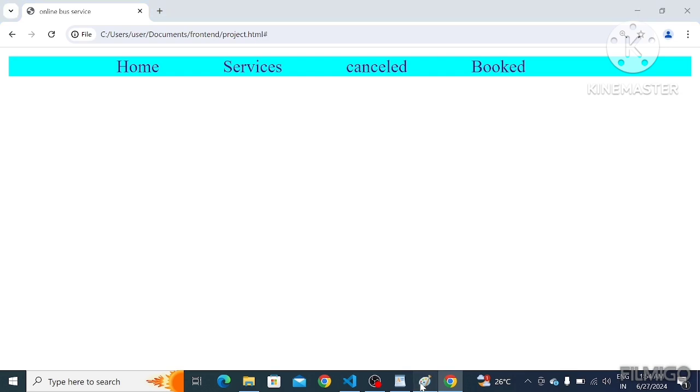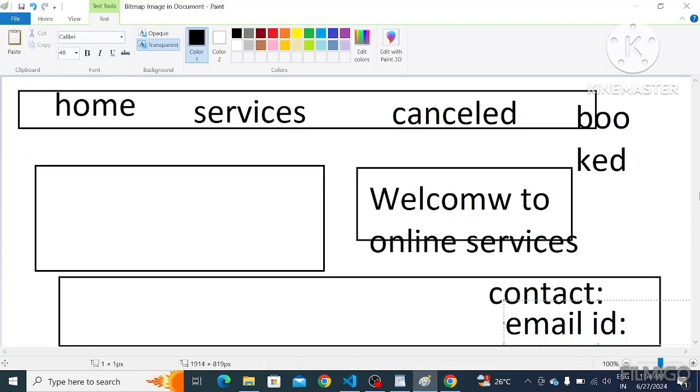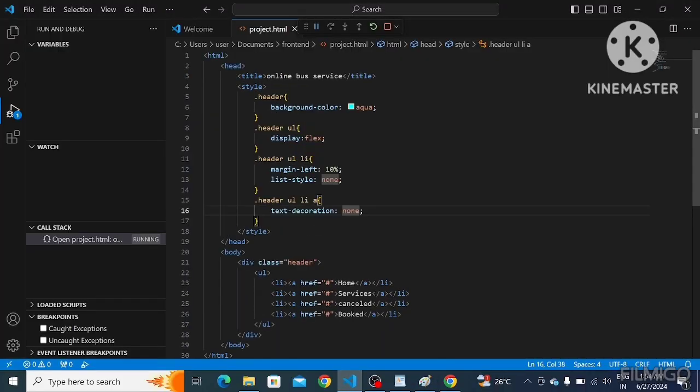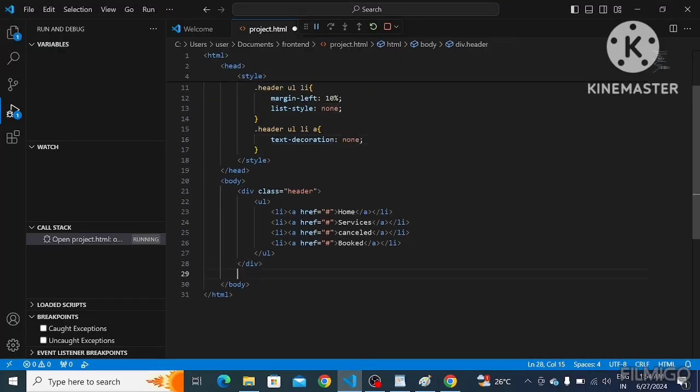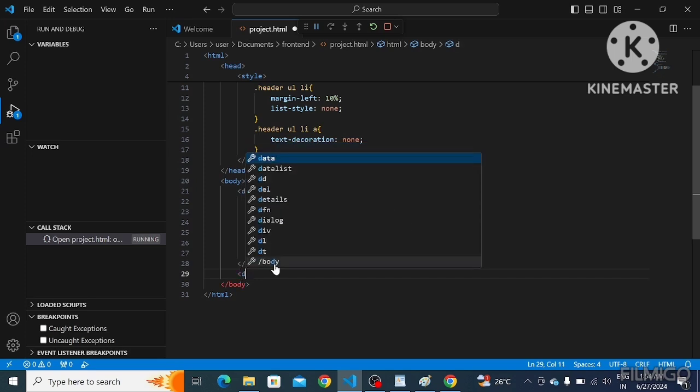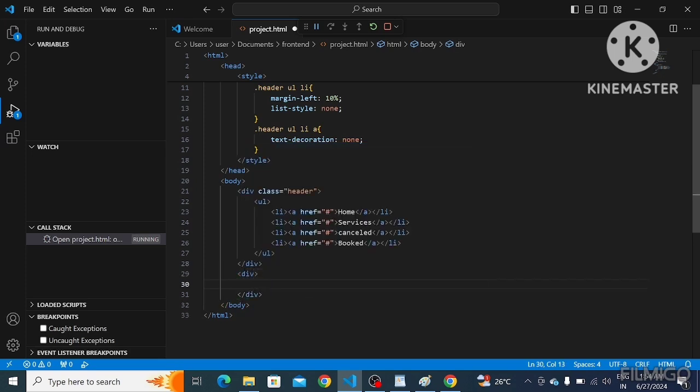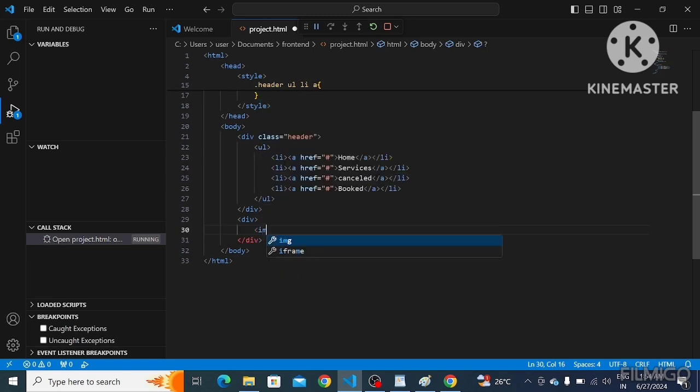Now I want to take one division. In that division, I want to divide it into two divisions, right? One image and next one text. For that, I am going to take one division. In that division, I want an image, right? For image, we are going to use source, src.